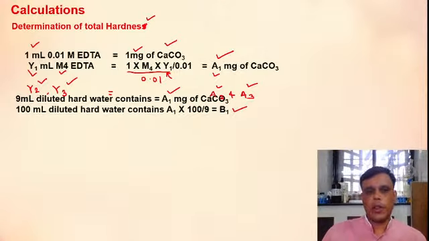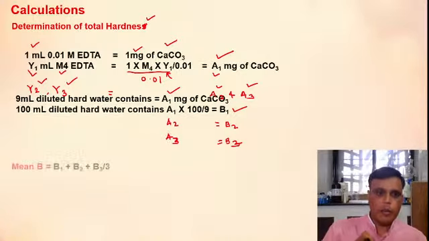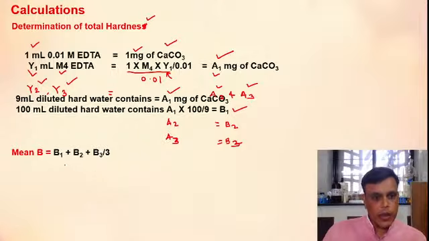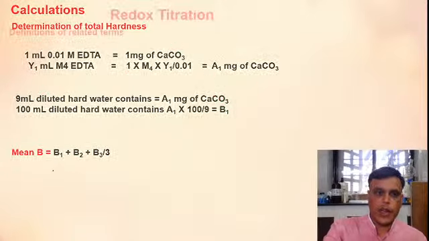And if you put a2, a3 here, you will get b2 and b3. Okay? And by taking the mean, that is b is equal to b1 plus b2 plus b3 divided by 3, you will get the mean.